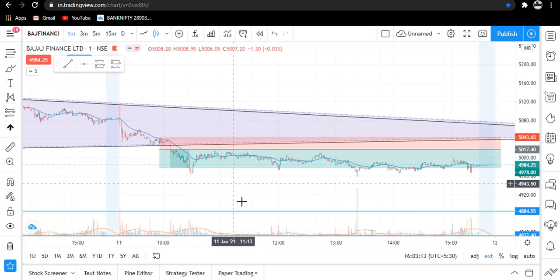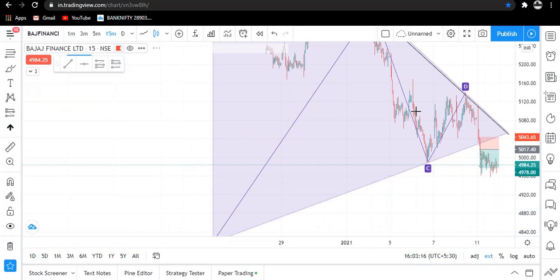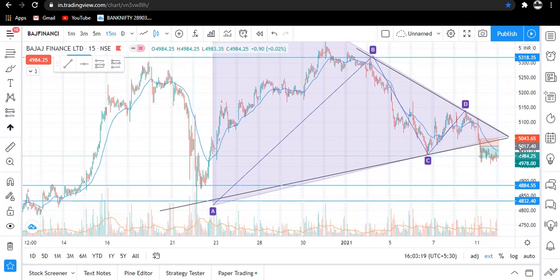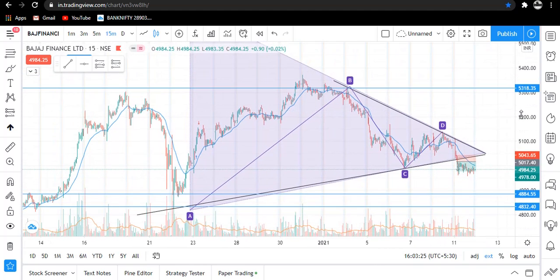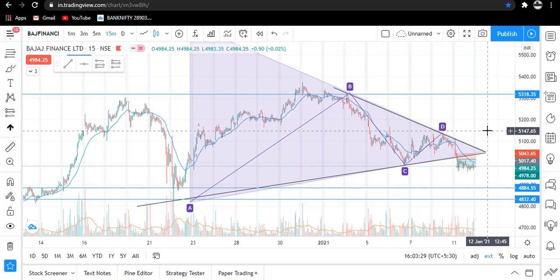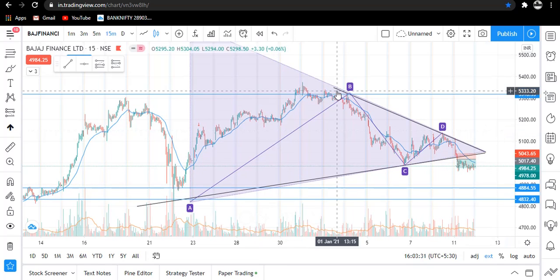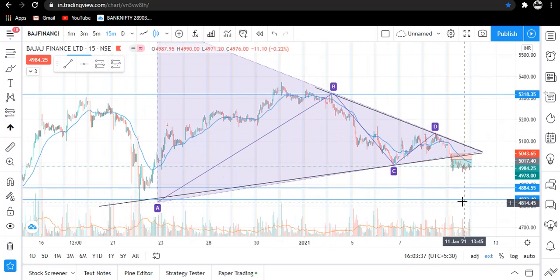Now coming on to the setup. So coming on to the 15-minute time frame traders, you can see here. Okay traders, so now as you can see here, yesterday I uploaded on my Instagram account that this stock was in my watch list and it was making a triangle pattern over here. Okay traders, you can see.